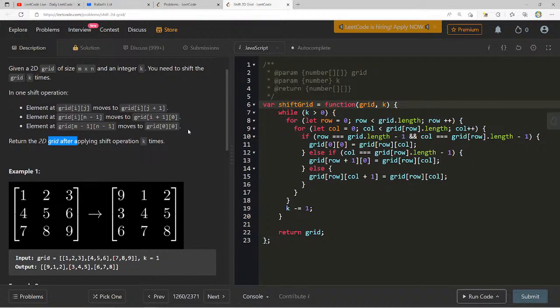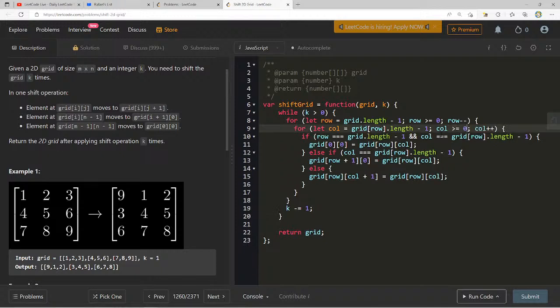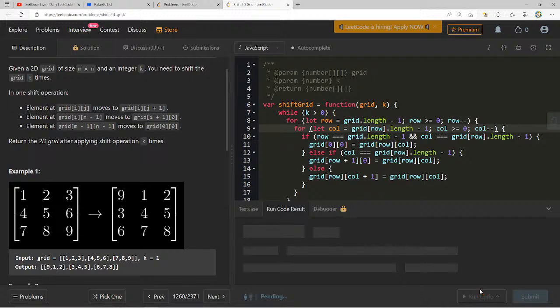I think I'm overwriting values when I shouldn't be. Or should we perhaps be starting at the end? I don't know if that will change anything, but we can certainly try. For row = grid.length - 1; row >= 0; row--, for column = grid[row].length - 1; column >= 0; column--. If we do this,